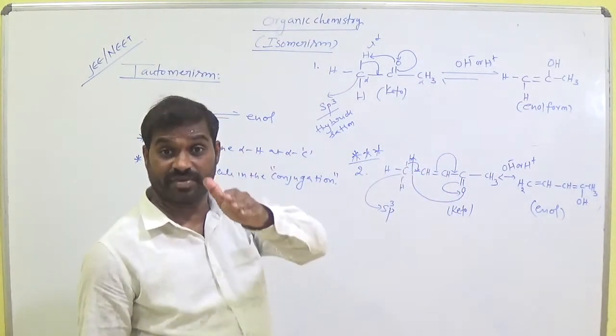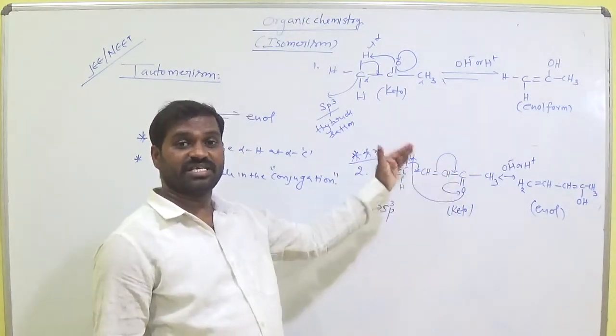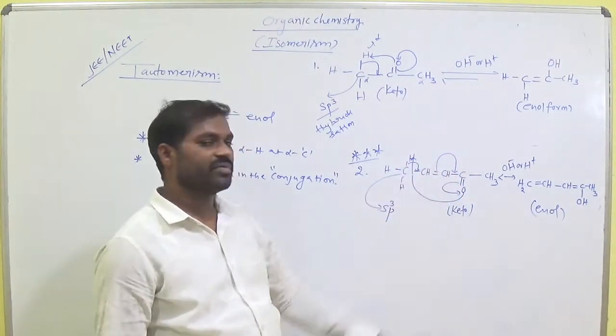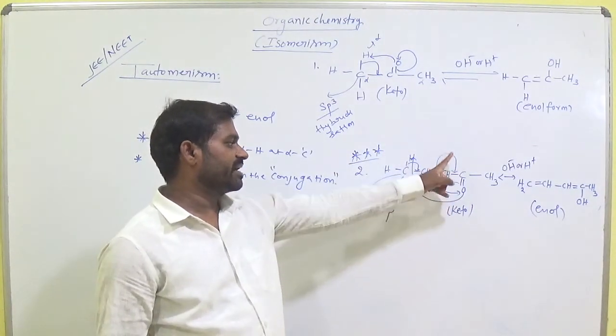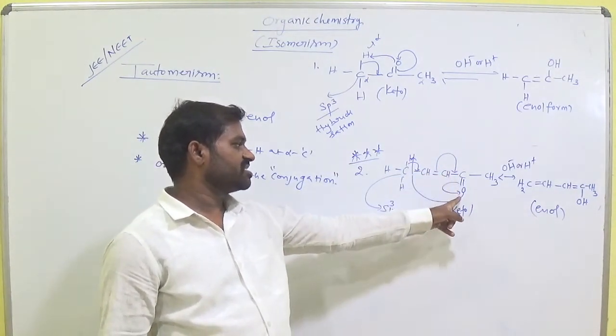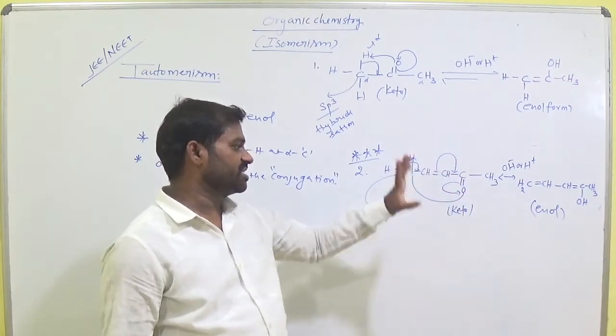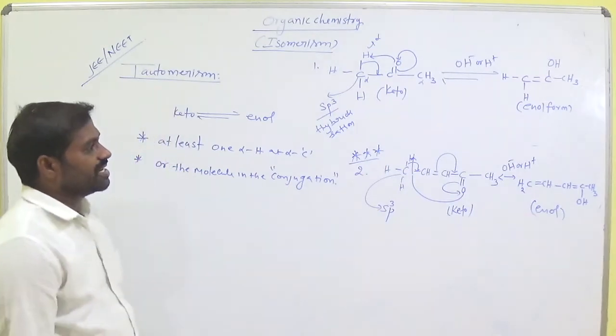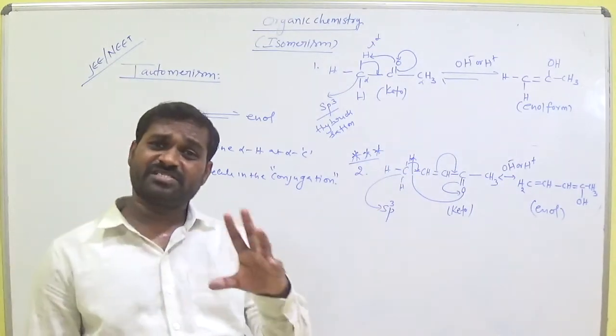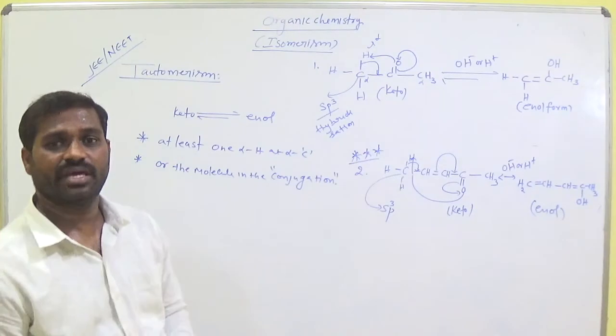Even though it is a gamma carbon and gamma hydrogen, it participates in keto-enol tautomerism due to the conjugation. Conjugation means alternate double bond, single bond, double bond. This bond migrates between these 2 carbons. This double bond migrates here, this double bond on oxygen, and this oxygen gains the hydrogen. It becomes the enolic form. So tautomerism takes place in presence of acidic medium or basic medium. Keep it in your mind.